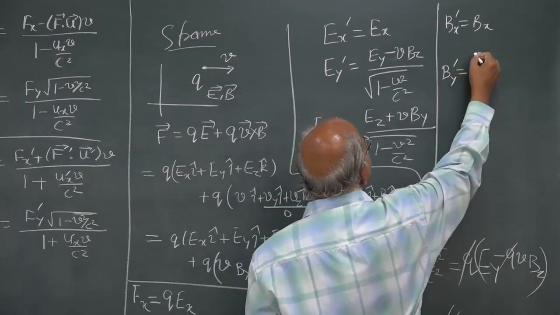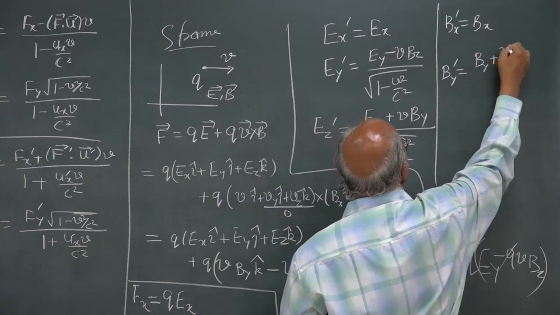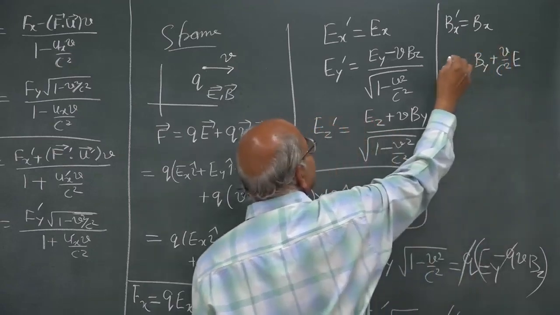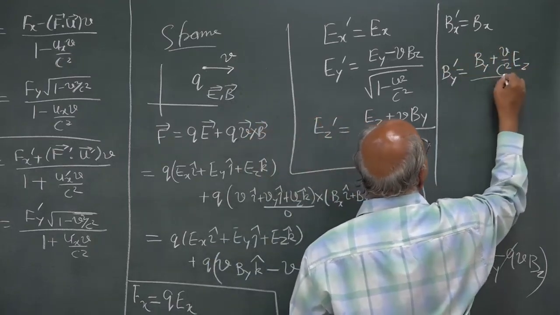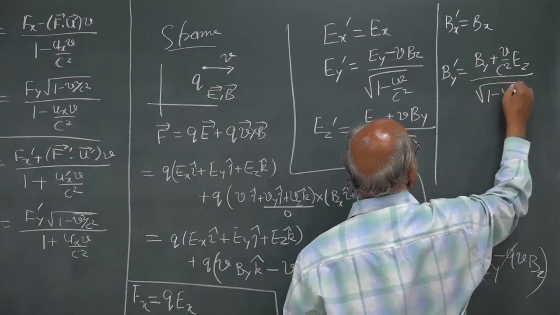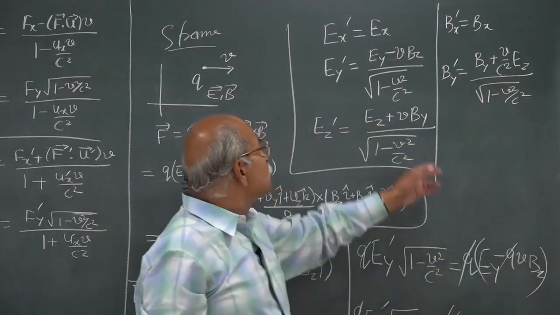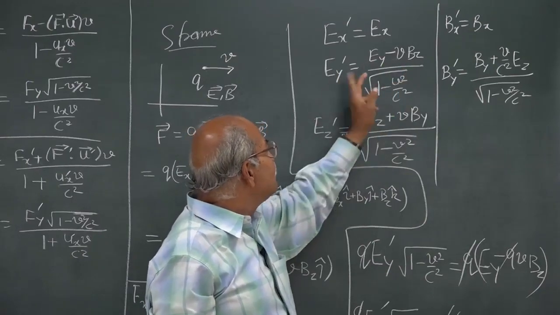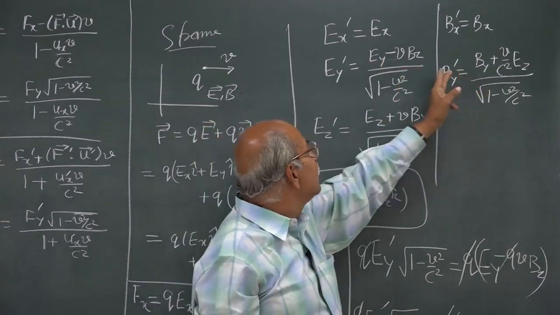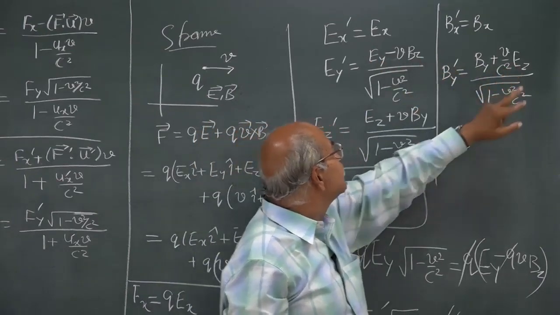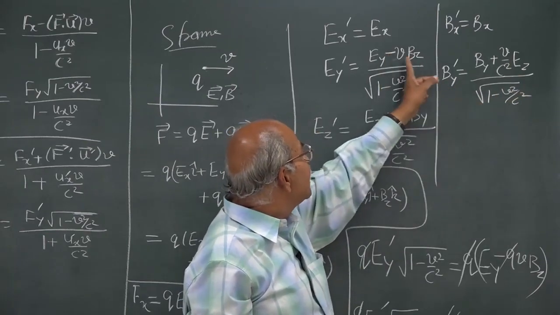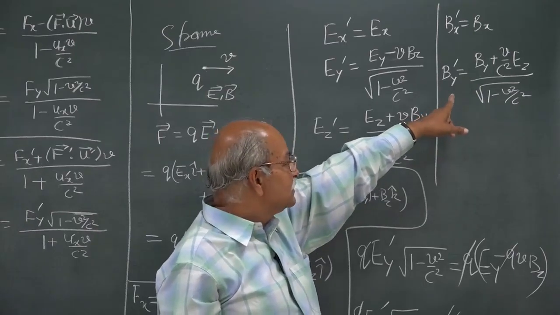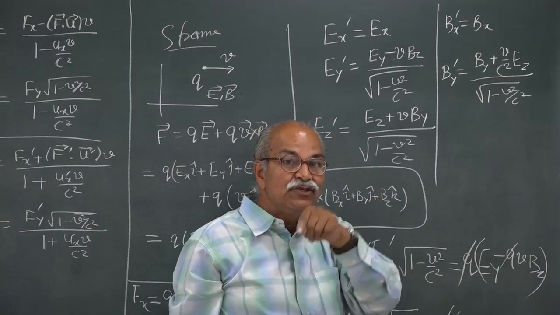By prime will be By plus V by C square and then Ez, divided by square root 1 minus V square by C square. Slight change. Ey prime is Ey minus Vbz and By prime is By. So it is By, and then correspondingly this Ez is there, and this minus is plus, and V becomes V by C square. Dimensionally it is necessary because E has same dimension as V into B, right.